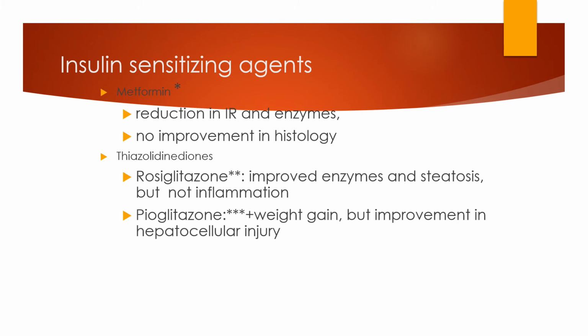Insulin sensitizing agent metformin reduced insulin resistance and enzymes, with no improvement in histology. Rosiglitazone improved enzymes and steatosis but not inflammation. Pioglitazone caused weight gain but improved hepatocellular injury.